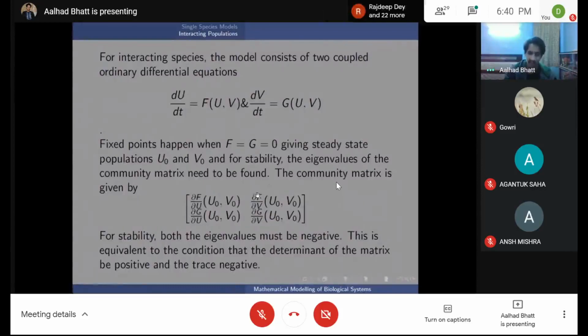But just in case, the eigenvalues being negative is equivalent to the condition that the determinant of the matrix is positive and the trace is negative. So the determinant is just the product of these two terms, del f by del u and del g by del v, minus del f by del v into del g by del u. That's the determinant and it should be positive. The trace is del f by del u plus del g by del v, just the sum of the terms on this diagonal, and that should be negative. Again, I haven't shown this, but it's really simple to show that this is exactly the same as the eigenvalues being negative.